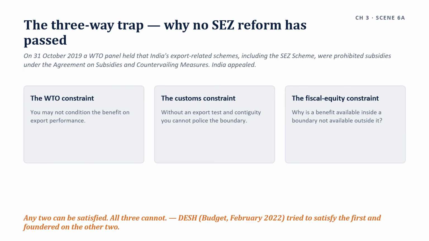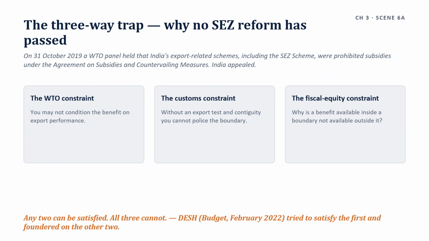The three-way trap, the best part of the answer, and why no SEZ reform has passed. The WTO constraint says you may not condition the benefit on exports. The customs constraint says that without an export test and physical contiguity, you cannot police the boundary. The fiscal equity constraint asks why a benefit available inside a boundary is not available outside it. Any two can be satisfied, all three cannot.